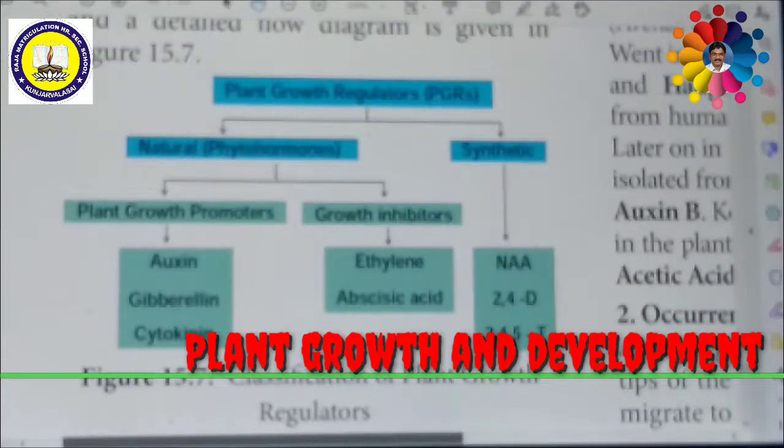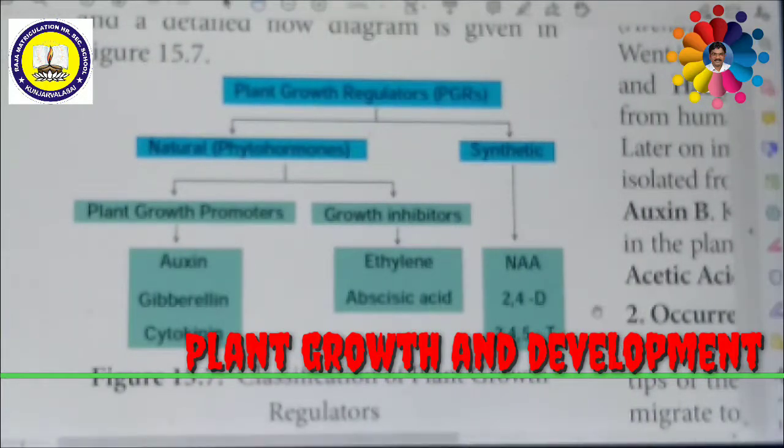It will help you understand the different types of plant growth regulators. Basically, plant growth regulators are classified into natural and synthetic. Natural plant growth regulators are called phytohormones. Phyto means plant, and hormones means organic chemical substances produced by the plant. These natural plant growth substances are further divided into plant growth promoters and plant growth inhibitors.